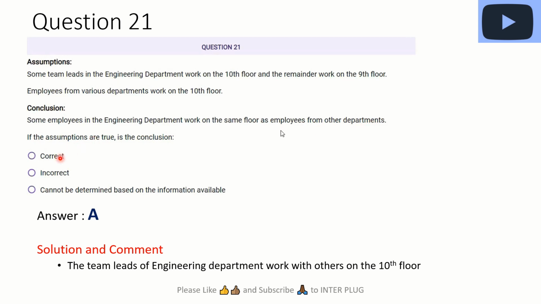And I say that's correct because on the 10th floor, some of the leads in the engineering department are on the 10th floor. And then they say employees from the various departments work on the 10th floor. So definitely some of the employees in the engineering department work on the same floor as employees of other departments. That's the 10th floor, right? So just this statement was even enough. That's correct. A.